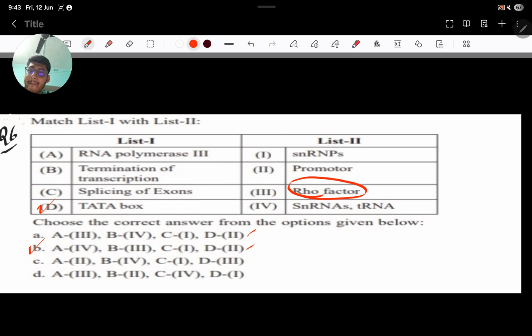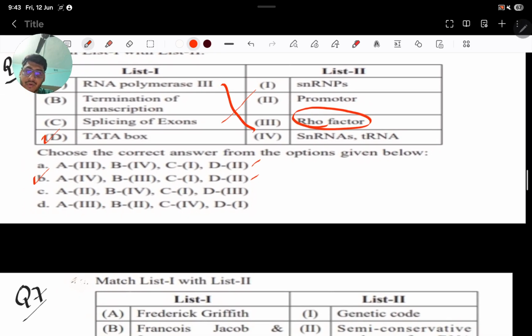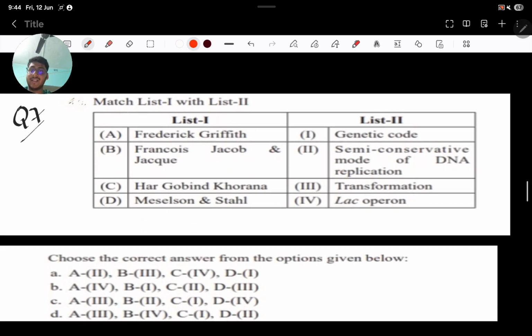And see, splicing of exons. Splicing of exons is done by snRNPs, C1. Okay, small nuclear RNPs. And RNA polymerase produces tRNA and snRNAs. Okay. Now comes the seventh question.